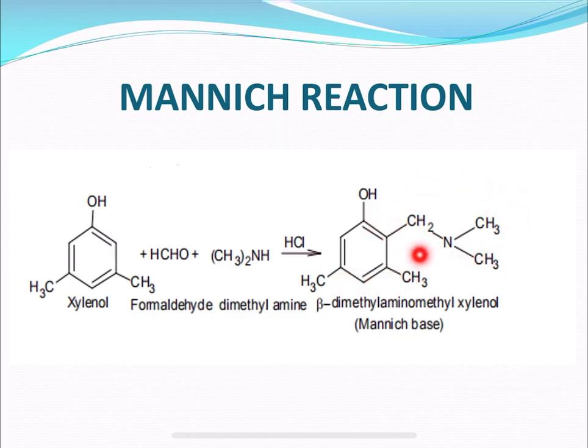This is because this is an alkyl group which has an amine group, hence aminoalkylation. It gives a base which is called the Mannich base. So, this beta dimethylaminomethyl xylenol is called the Mannich base.